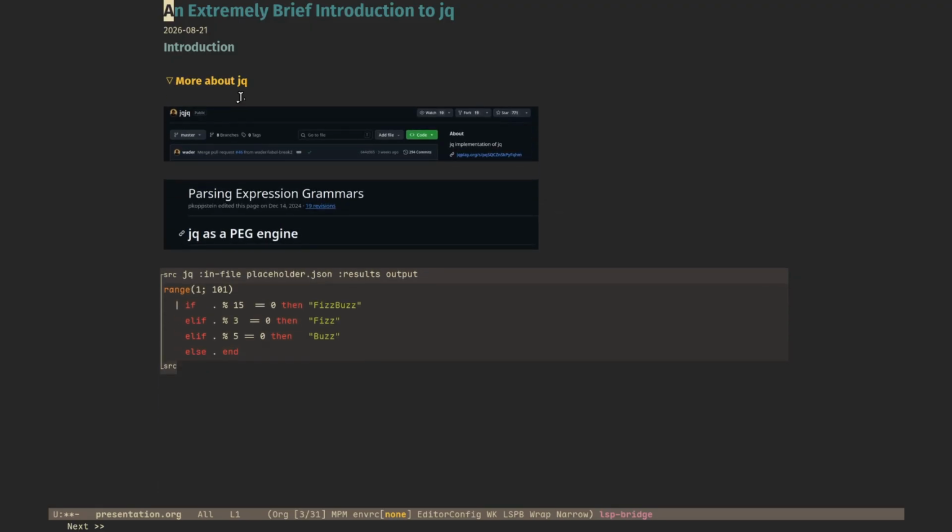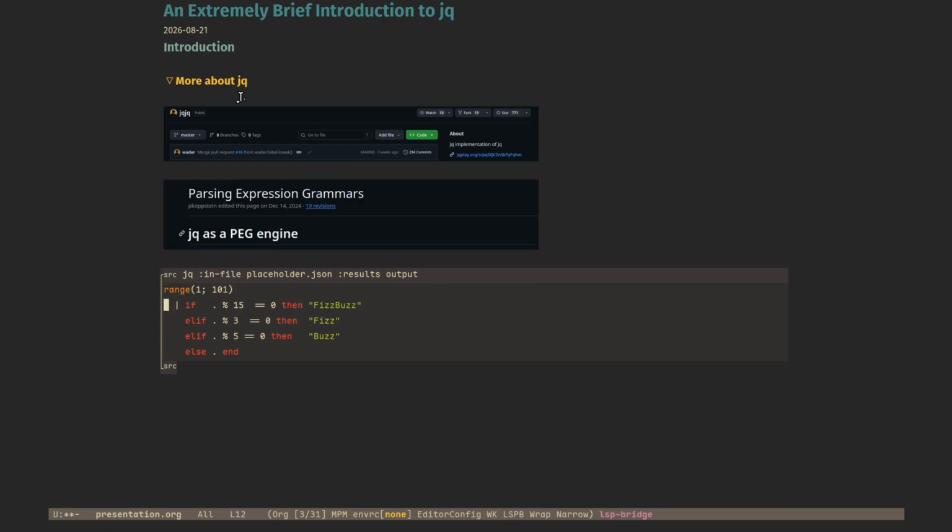JQ is not just for handling JSON. It can even serve as a rudimentary general-purpose programming language, a stream editor, and even a PEG parser. JQ is so complex that it can be implemented in itself. Here we have a JQ implementation of JQ. It's easier to call it JQ square with that many JQs. And here we have, from the GitHub wiki, JQ as a PEG engine.